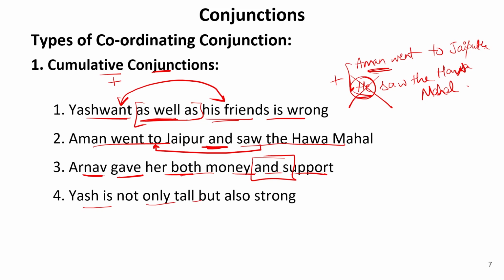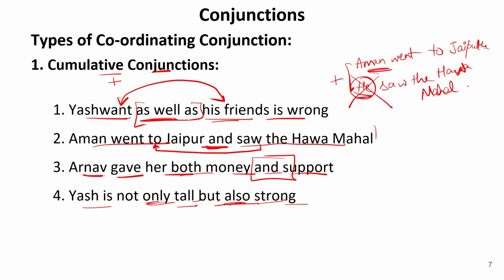Yash is not only tall but also strong. So basically this is a pair conjunction. But here we can see that Yash is not only tall but also strong. So we are just cumulating these two things, that is, he is tall and strong. Now this is basically not a coordinating, but a pair conjunction.